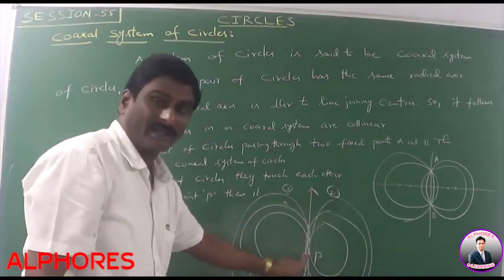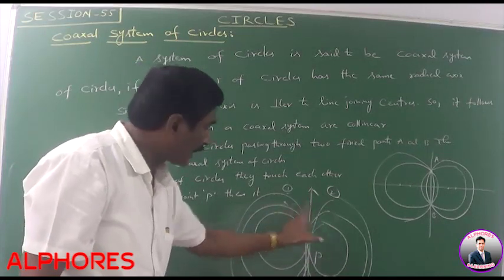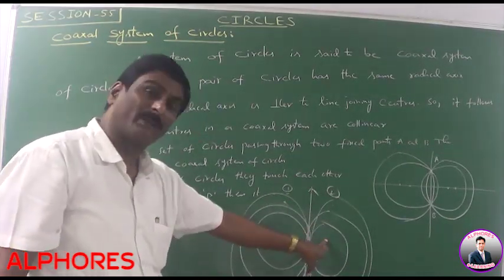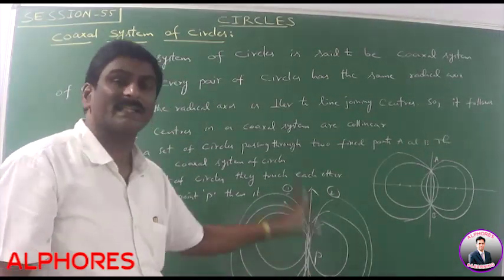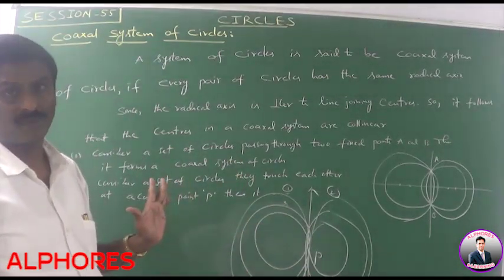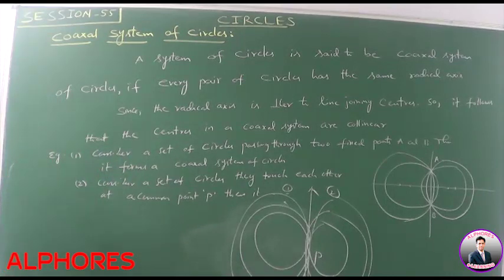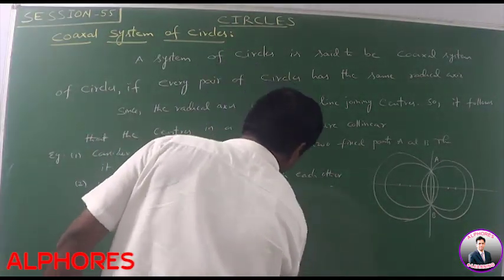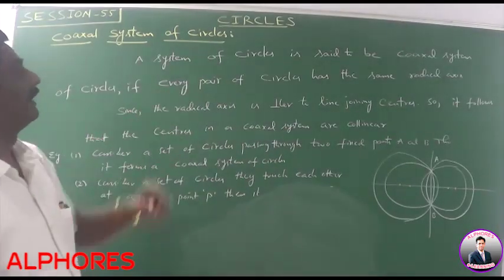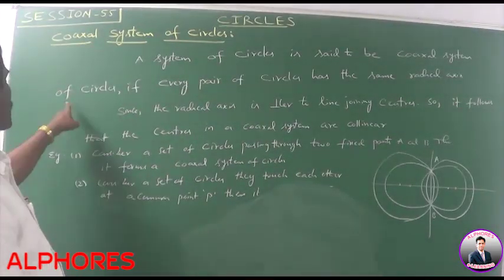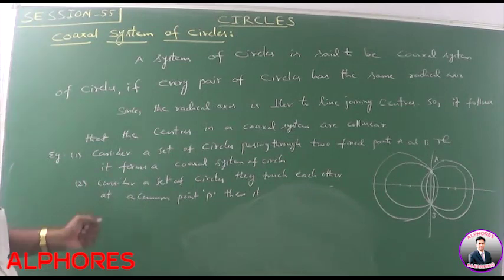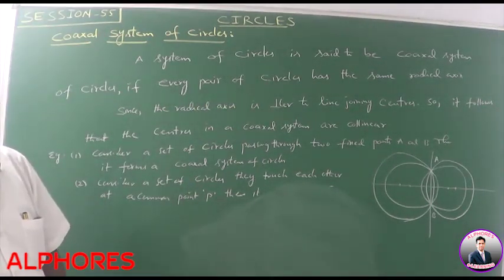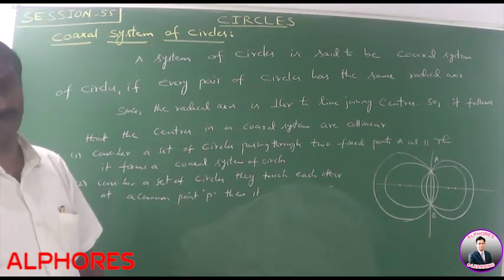Circles 1 and 3 have the same line. 1 and 4 have the same line. 2 and 3 have the same line. So the radical axis is the same for every pair of circles. In this case also it is said to be a coaxial system. Please note the statement: a system of circles is said to be a coaxial system of circles if every pair of circles has the same radical axis.